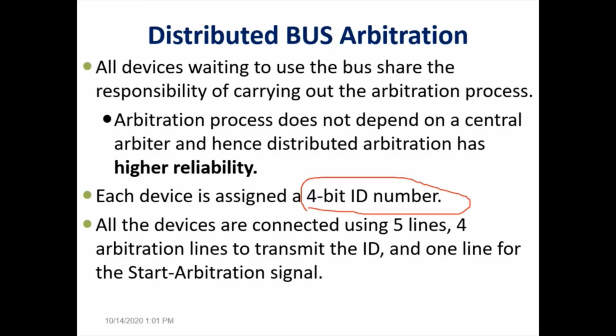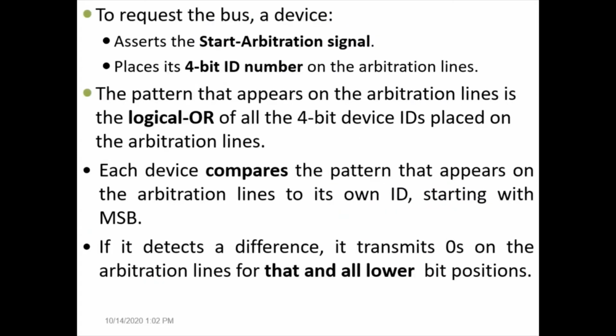When different devices transmit their IDs to the arbitration lines, the arbitration lines collectively have the logical OR of all the IDs. Then there will be one more signal called start arbitration. Once devices place their IDs on the arbitration lines, they start the arbitration signal so that the arbitration process starts.